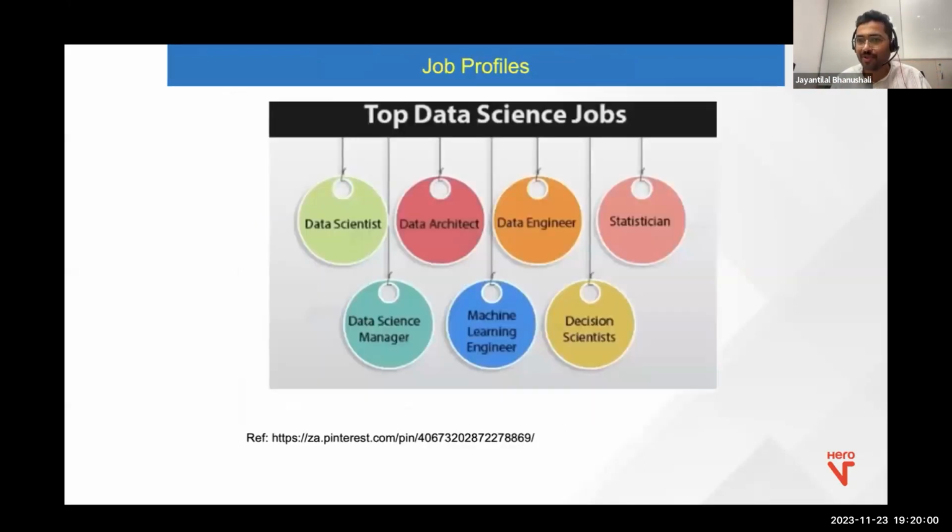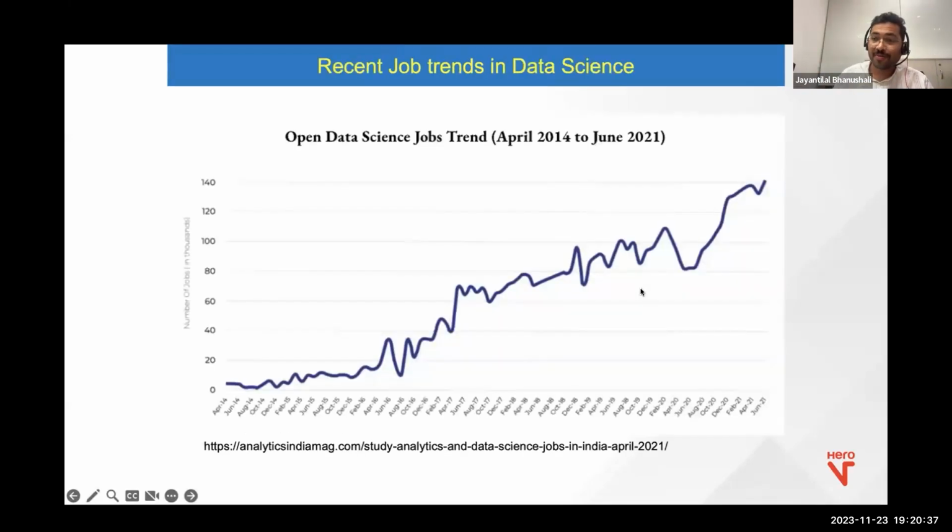These are some job titles that are available around data science. You have data scientist, data science manager on the leadership level, data architect who plans the whole pipeline, data engineer who executes that pipeline, machine learning engineer who is more into the model building, decision scientist, statistician. So you saw that there were three domains: the business domain, the programming, and the math stat part. Depending upon which part you are more interested in, you can choose your job profile. Moving on, these are some typical trends in jobs, and it is going to increase, trust me.